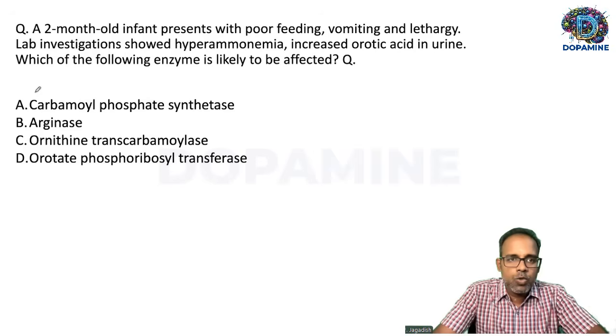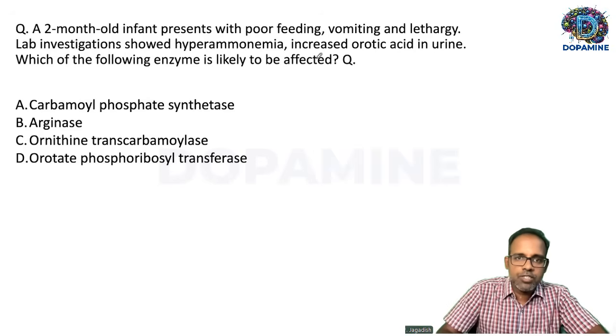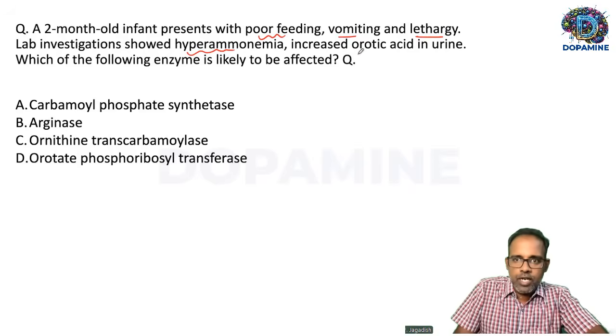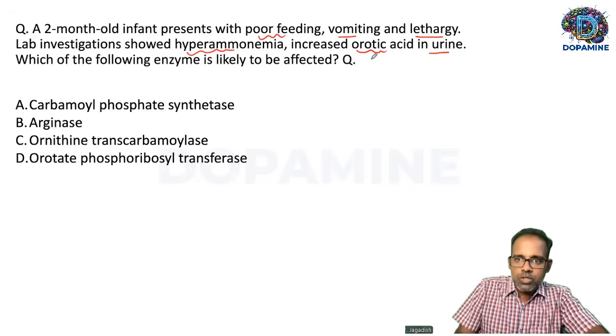Next question. A 2-month-old infant presents with poor feeding, vomiting, and lethargy. Lab investigation showed hyperammonemia and increased orotic acid in urine. Which of the following is likely to be affected? All this points towards a urea cycle defect.